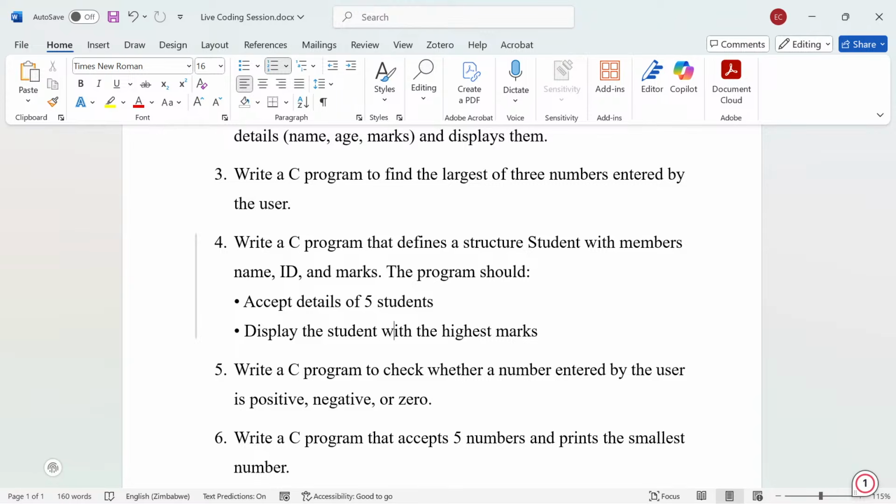Now we need to have a structure array of 5 students, and while taking those students, we want to display the one with the highest mark. You need to know that you could also be asked for the student with the lowest mark, so you need to come up with that logic as well. That's what you need to do there.